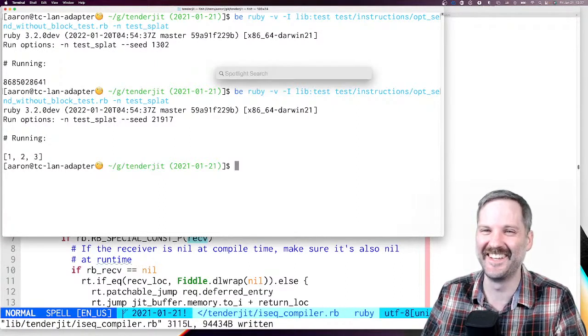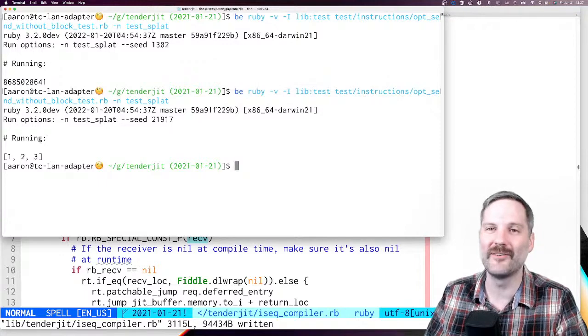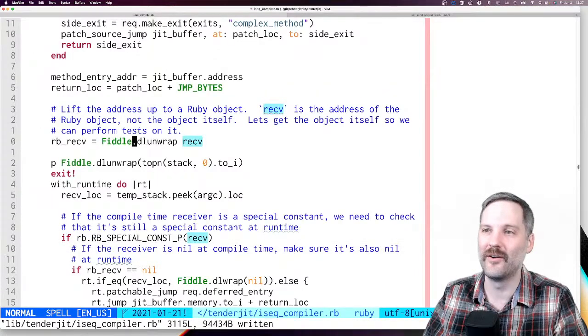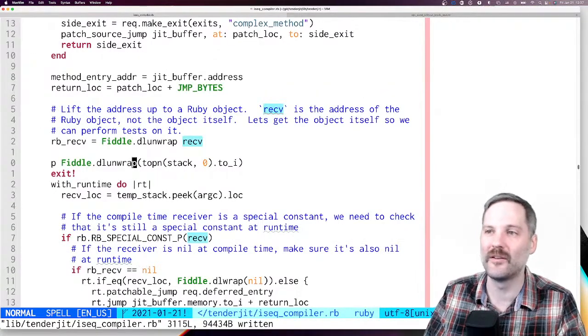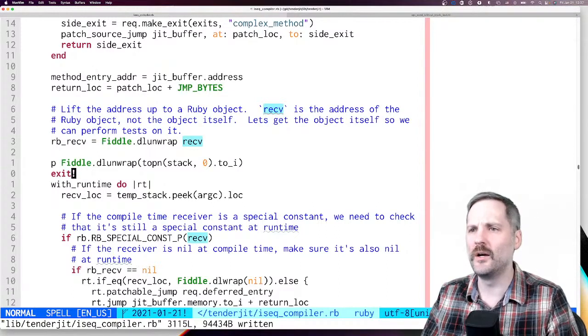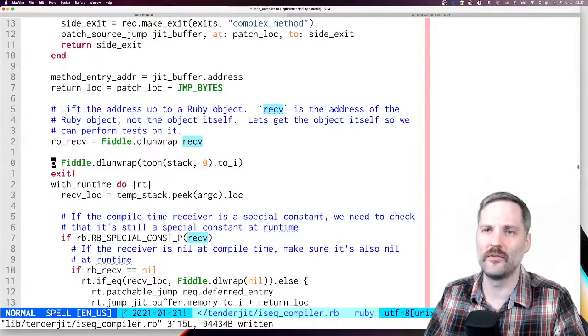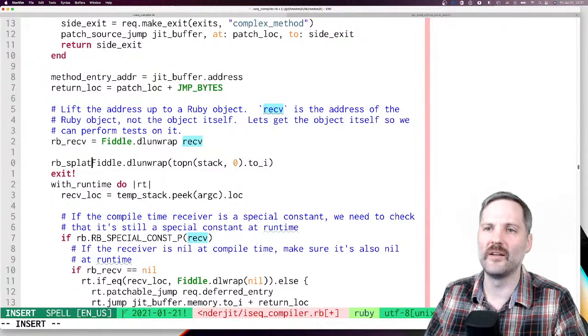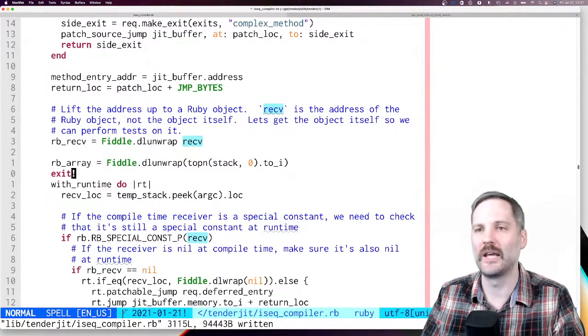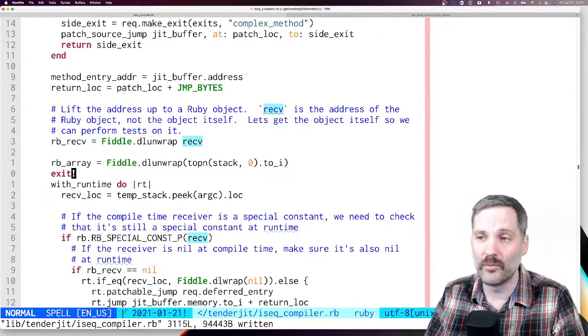Come on. All right, so we were able to get access to our array. We can see that yes, this is the array. We were able to pull it out of the stack, and we can do rb splat rb array equals this, and figure out how many elements it is and how many we need to push onto the stack.